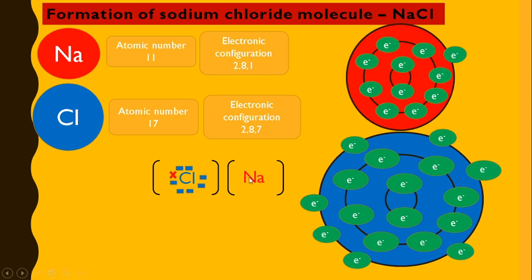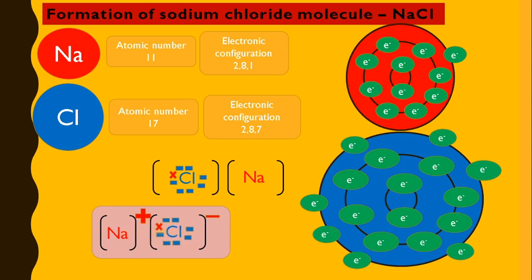Sodium has no electron in the outermost shell, so that shell is eliminated and the outermost shell has 8 electrons, again a complete octet and noble gas configuration. As sodium has given 1 electron, it gets a positive charge, and chlorine gets a negative charge. This is how sodium chloride is formed.